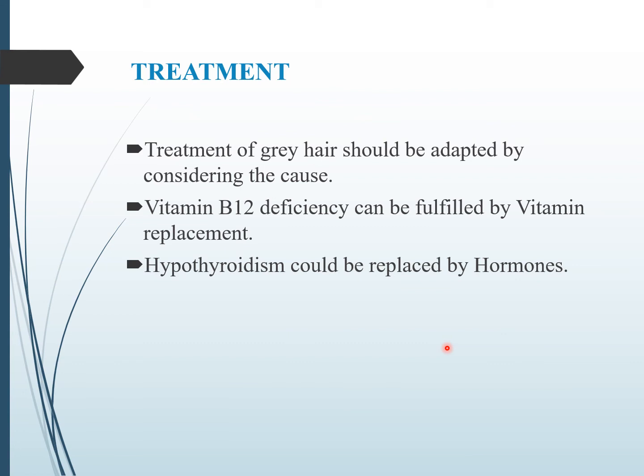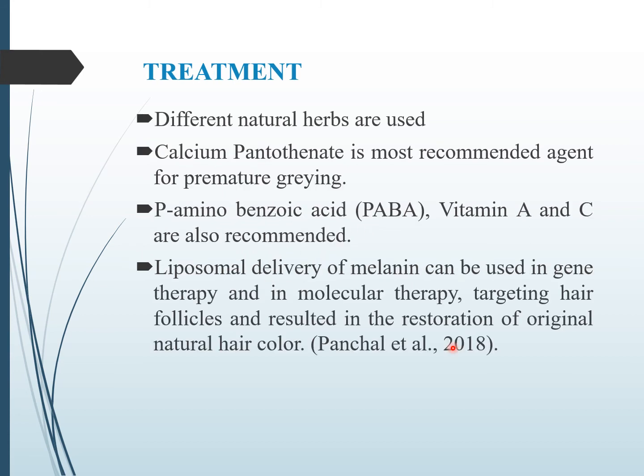Treatment of grey hair should be adapted by considering the cause. If deficiencies can be fulfilled, grey hair can be reversed. For example, vitamin B12 deficiency can be fulfilled by vitamin replacement. Hypothyroidism could be treated by hormone replacement. Different herbs are used for the treatment of grey hair.